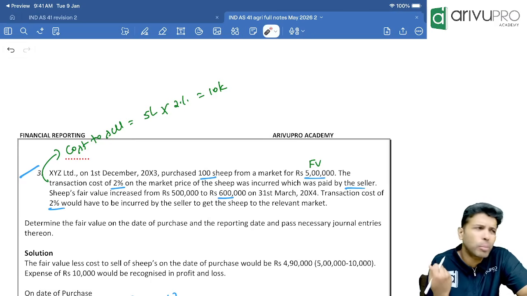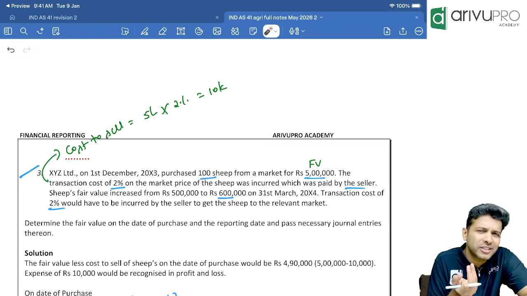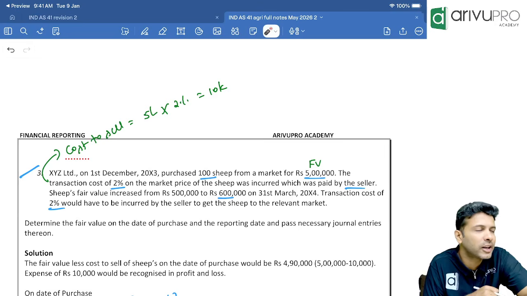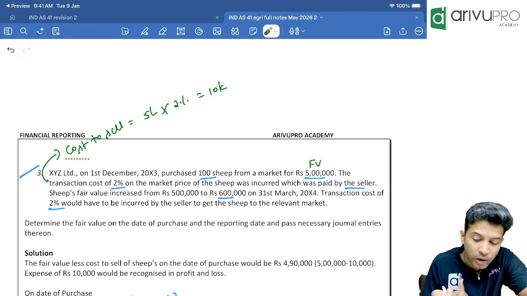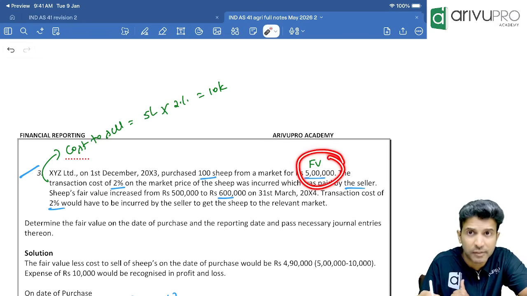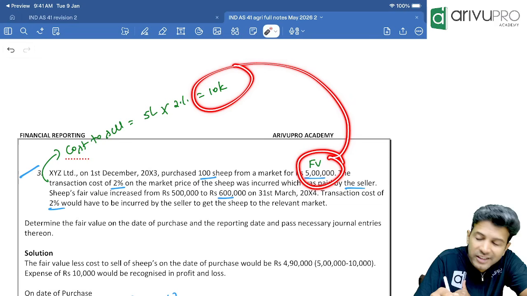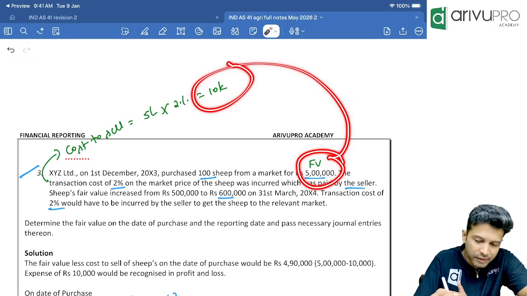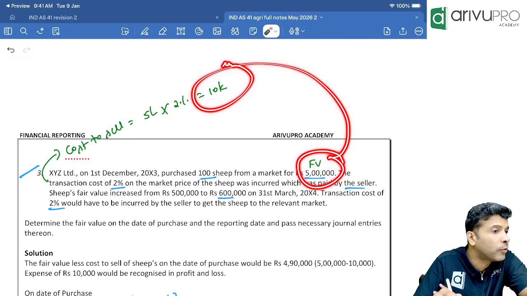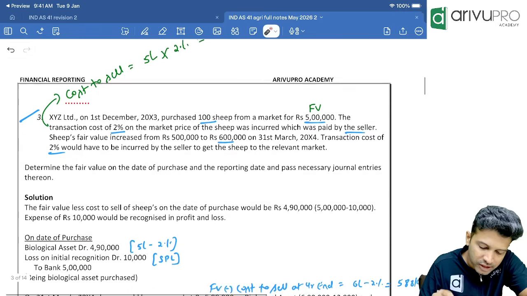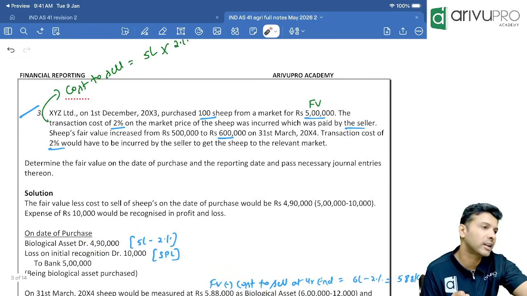Asset account debit to bank. Here, what sort of asset is it? Biological asset. So the journal entry will be biological asset account debit. Though we have purchased for 5 lakh, will you record it at 5 lakh or 5 lakh minus 10,000? Fair value less cost to sell, which is 4,90,000. So biological asset will be measured at 4,90,000.